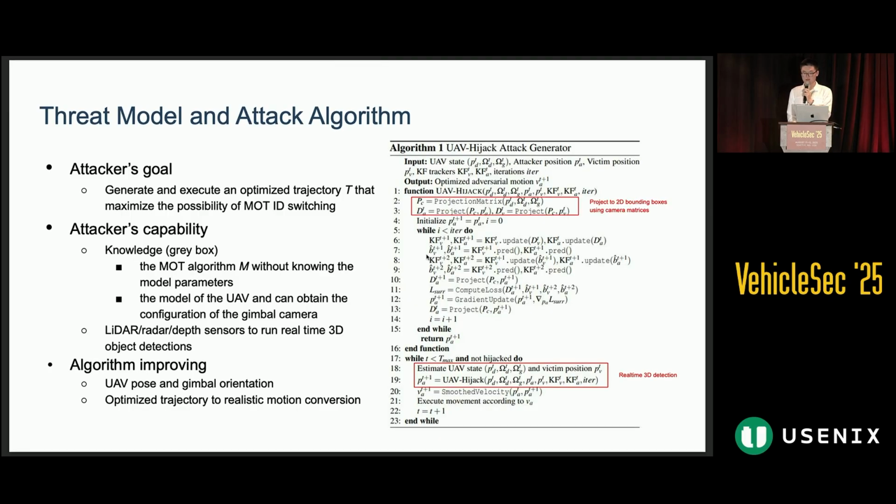And then, based on the knowledge of the location, it can calculate the extrinsic matrix of the camera, and also based on the configuration that we know in prior, it can also calculate the intrinsic matrix. Thus, we can project the 3D location into the 2D camera view. And in the attacker machine, you can run a surrogate tracking algorithm to know the state of the system. And based on that, we can run gradient optimization to calculate an optimized trajectory.